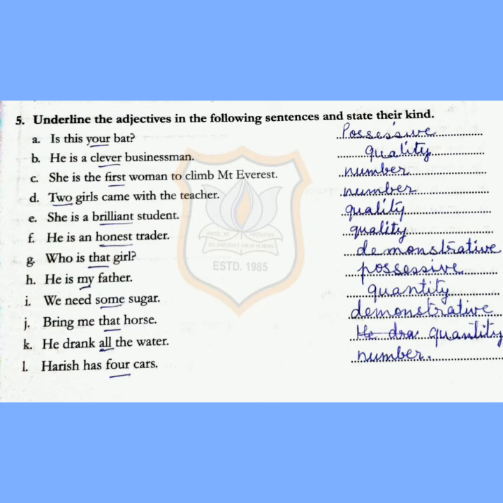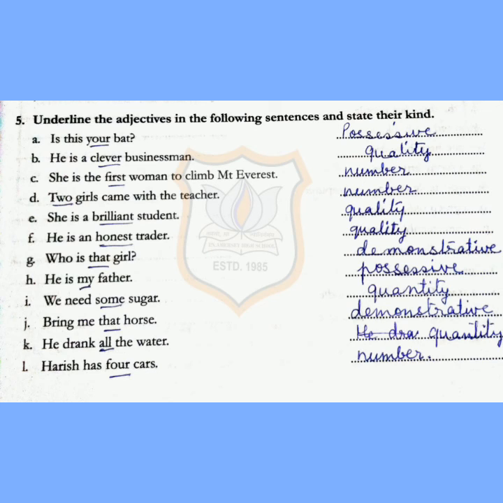Next, he is a clever businessman. You have to underline clever. It is a quality. She is the first woman to climb Mount Everest. Underline the word first and it is a number. Two girls came with the teacher. Two is the number. She is a brilliant student. Underline brilliant. It is a quality. He is an honest trader. Underline honest and it is quality.